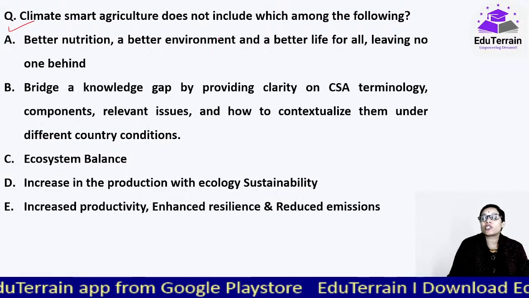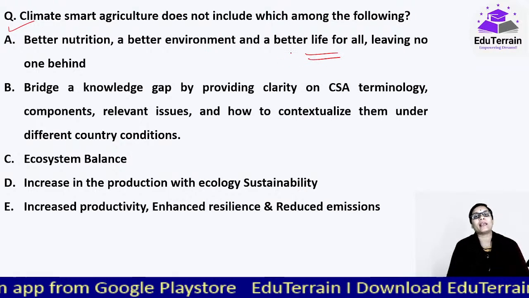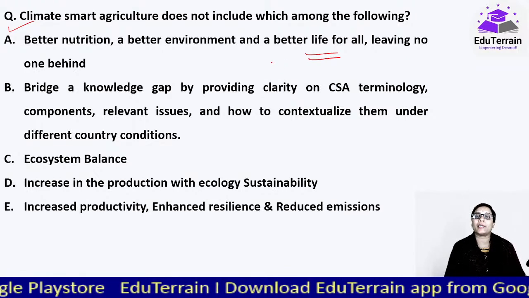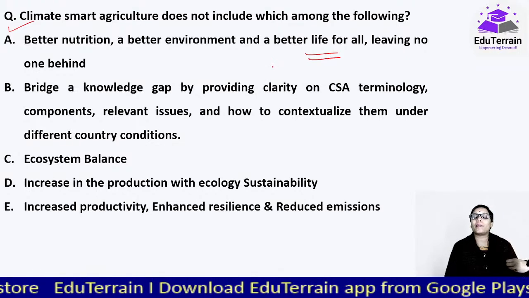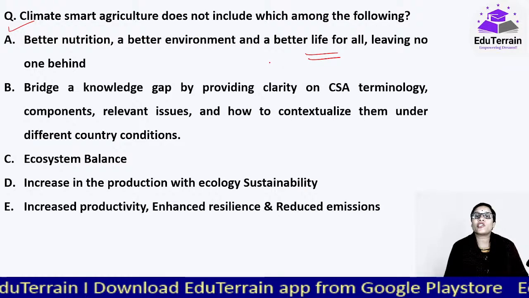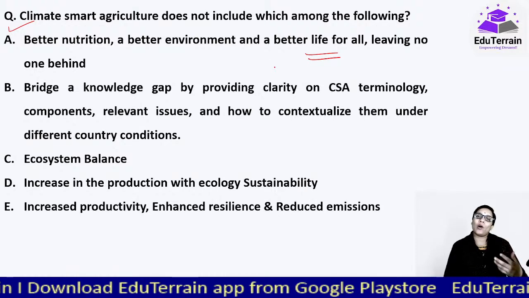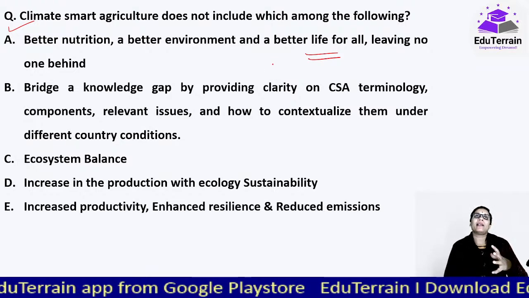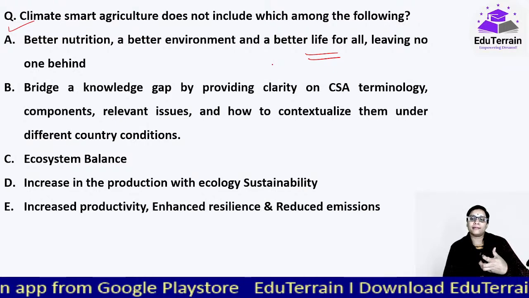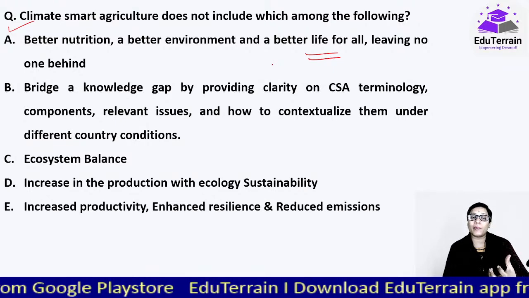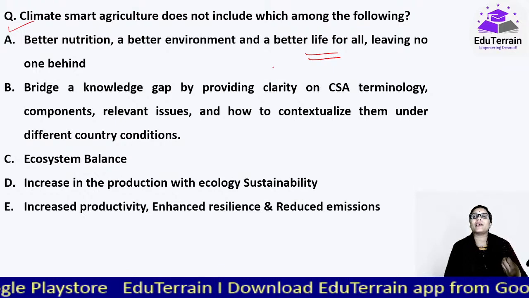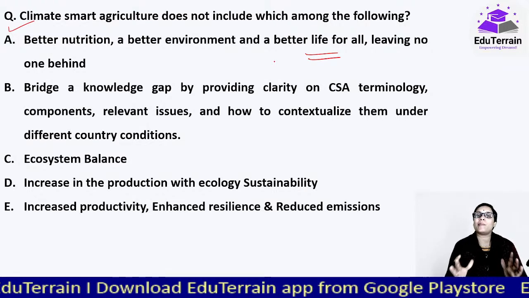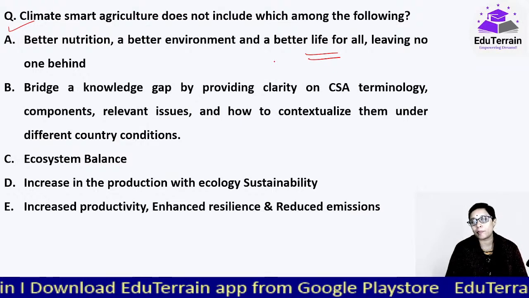Climate smart agriculture does not include which among the following? When we talk about climate smart agriculture, it is how we are trying to adapt the plants, or how the plants are trying to adapt themselves to the changing climate. So they are becoming smart. How are they becoming smart? Because we human beings are doing agriculture smartly. If there is any sudden heat setting in, we develop early duration or short duration varieties, thereby trying to escape that heat, especially in wheat. This happened last year.